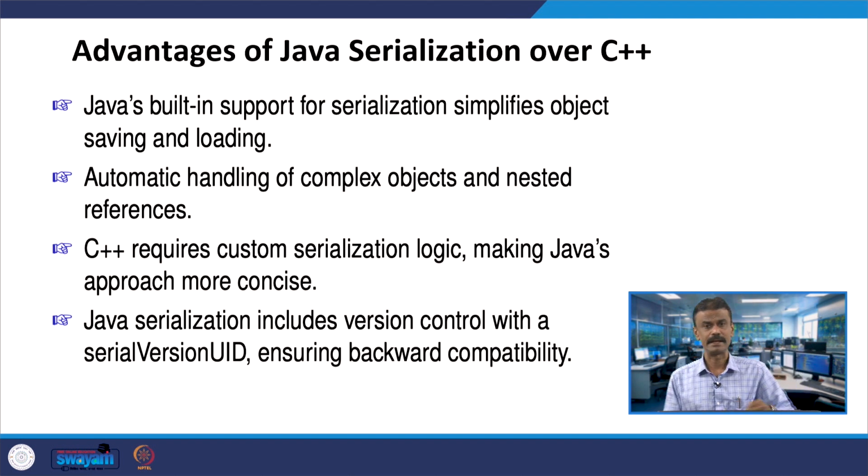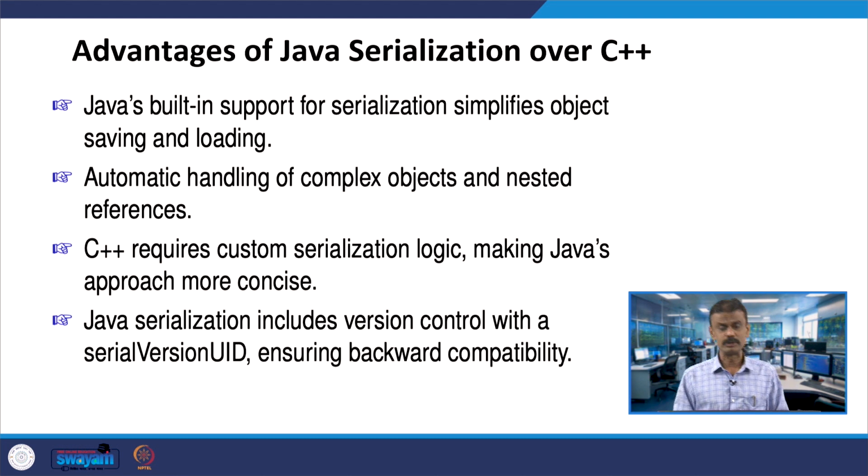Here we are taking all the inbuilt methods or functionalities and doing it elegantly and even better than C++. In Java we have automatic handling of complex objects and also nested references. Java serialization also includes version control with the UID.